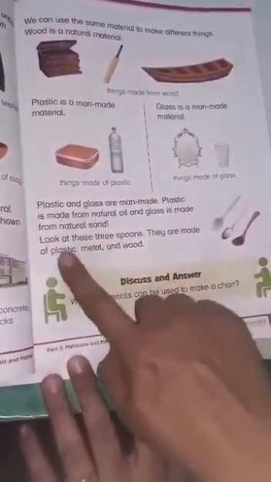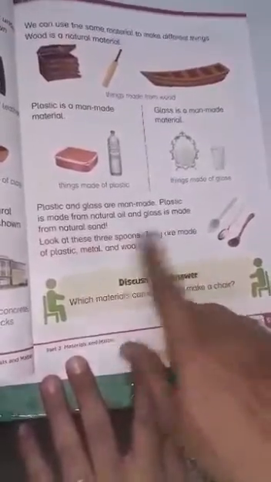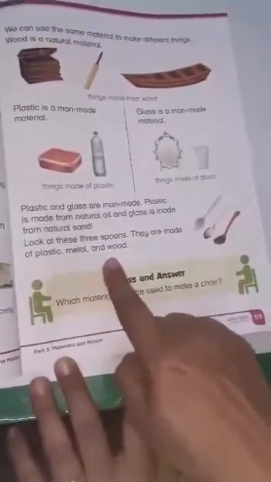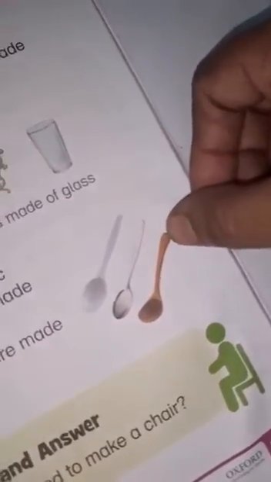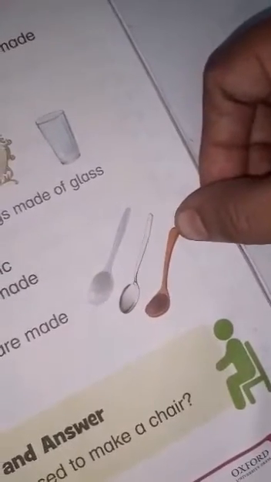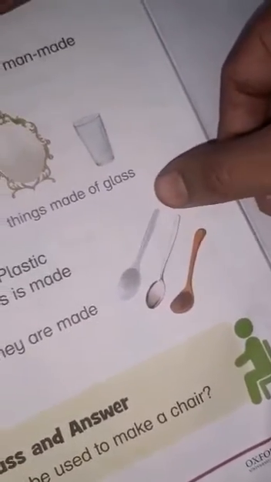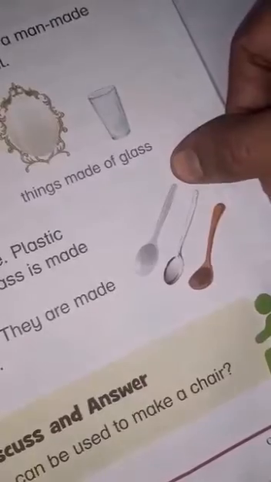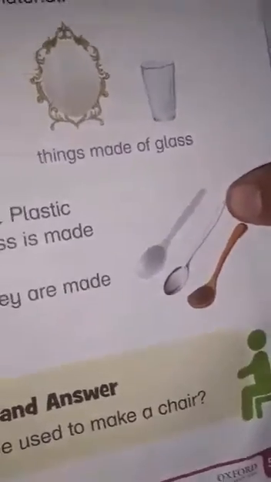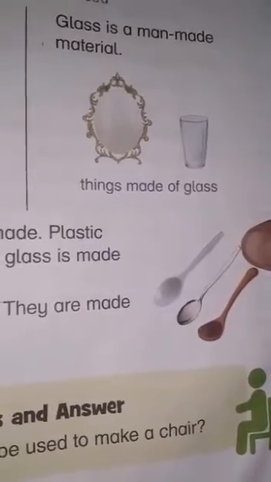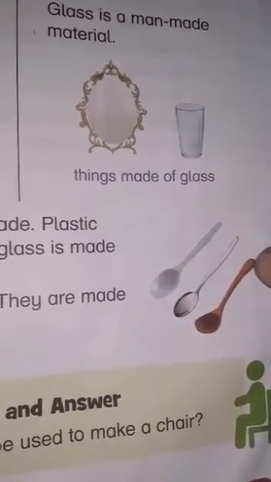Clear, students? Look at these 3 spoons. They are made of plastic, metal, and wood. This is a spoon made of plastic. This is a steel spoon, and this is a wooden spoon. Okay, students? Plastic is a man-made material. Steel is a man-made material. Iron is a natural material. Wood is also a natural material. Clear?